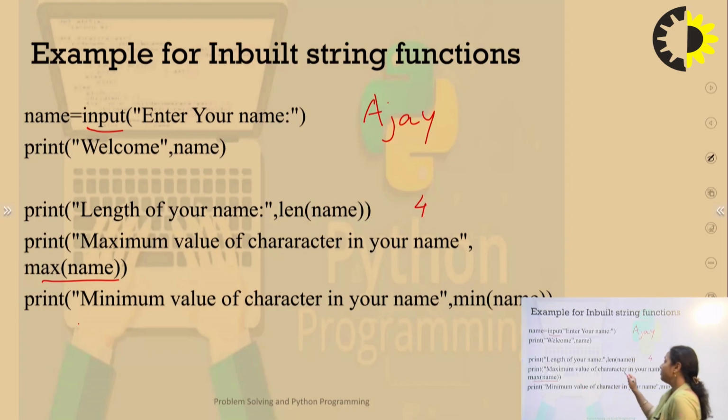Next is the maximum value of character in the name. Again we will refer to the ASCII code, and the maximum value this particular name is having is small y. So it will return small y. Next, the minimum value. The minimum ASCII code this name is having is capital A, so it will return capital A. Whatever minimum and maximum value we receive here is based upon the ASCII code. The minimum ASCII code will be returned in terms of character, and in a similar way the maximum ASCII code will be returned in terms of character.